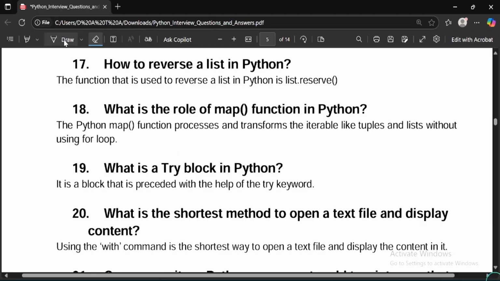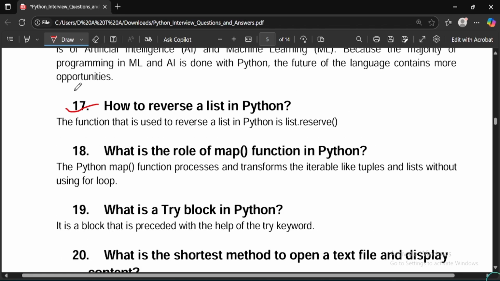So moving on to the 17th question, we are going to know how to reverse a list in Python. Basically how you would be reversing a list in Python. So this is the technical question that I was talking about. This is the most important question that you should know. Take a screenshot of this or make a note of this. How do you reverse a list in Python? Basically you should answer, the function that is used to reverse a list in Python is list.reverse.